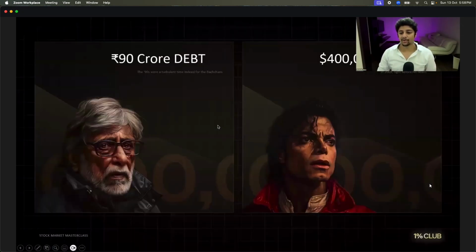So for all the people who want to be in the top 1%, I'll tell you what. Most of the people today, and look at this beautiful ChatGPT art, right? Amitabh Bachchan was at one point at a 90 crore debt, right? And that was horrible for them. Even Michael Jackson was at a 400,000 debt in 2009, because when you make money, it is not about making money. It is about growing your money and becoming rich and financially independent. That is what we are trying to learn today.